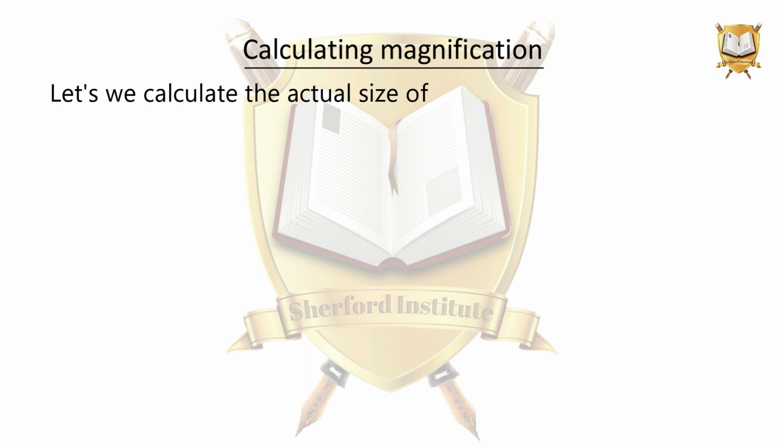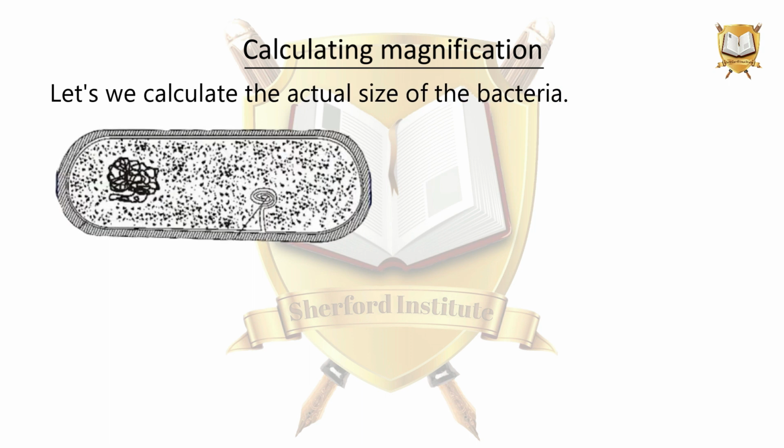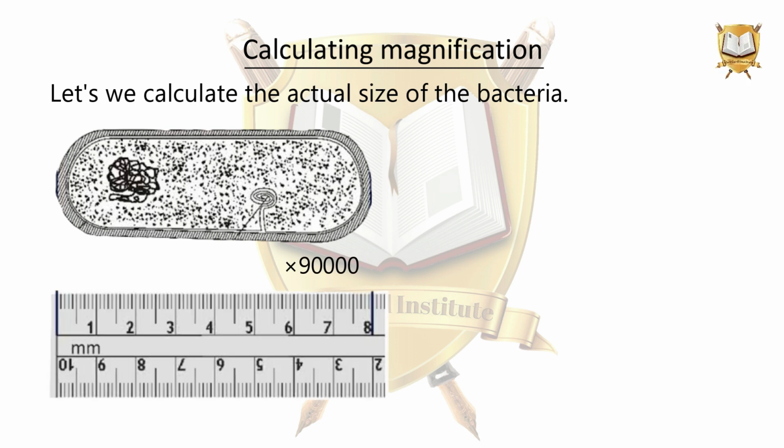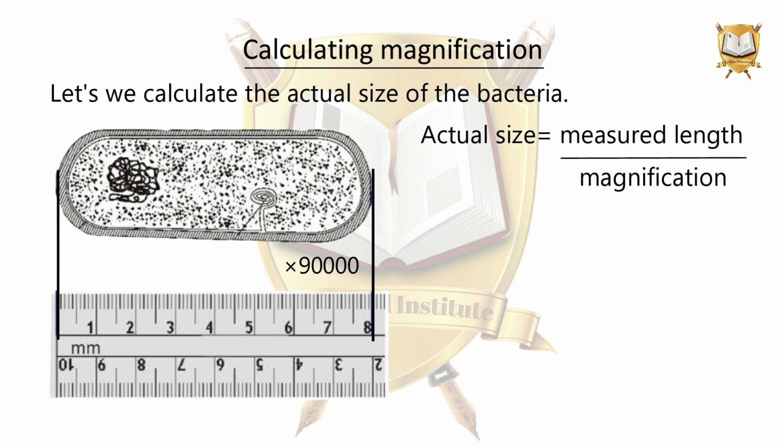Let's calculate the actual size of the bacteria. The magnification of the bacteria is 90,000. We measure the length of the bacteria from the ruler, which is 8 centimeter. Put all the values in the formula.